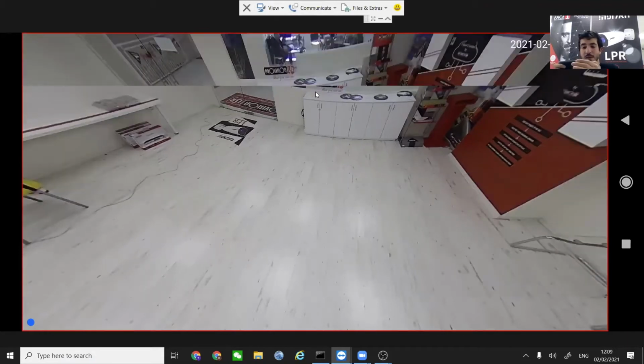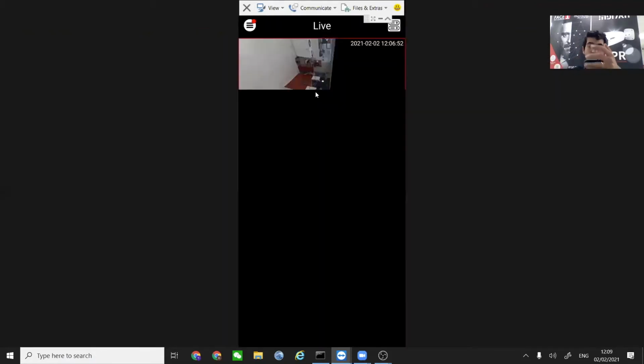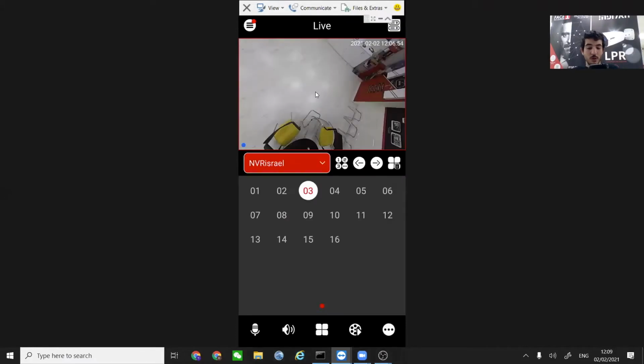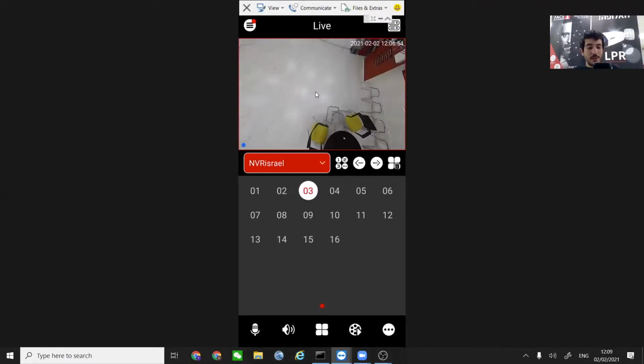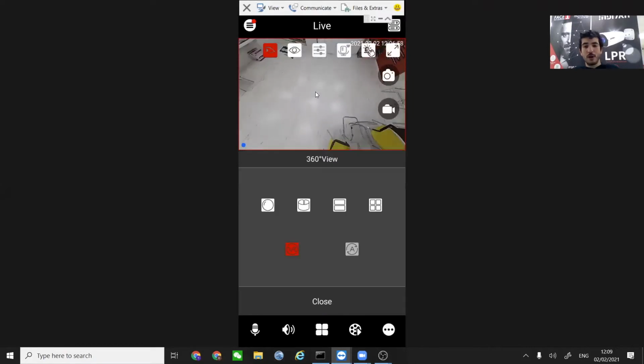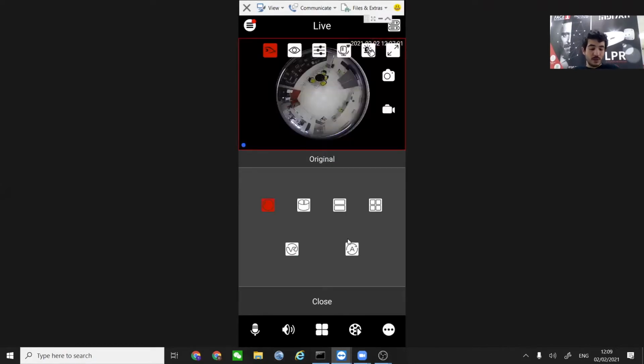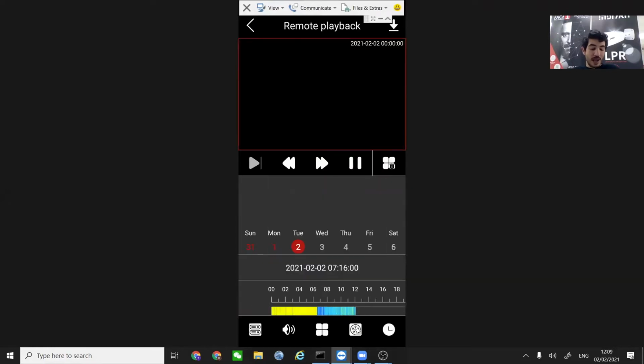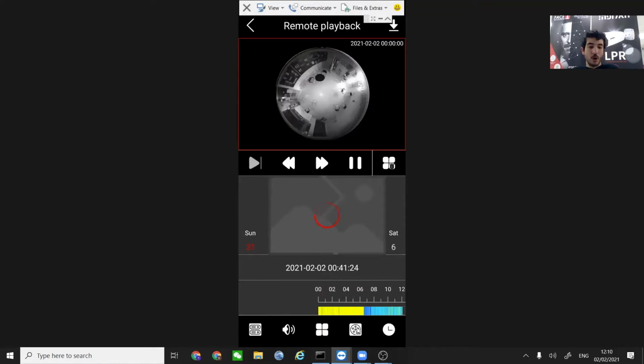Next thing, and probably the last that we're going to see from the fisheye camera, let's exit the fisheye mode. I'm going to press the button that we already saw before, this one right here, and it will take us into the playback. This time we're in the playback of the PTZ camera. Let's go to, say, 8 o'clock in the morning. This is a recording from 8 o'clock in the morning.